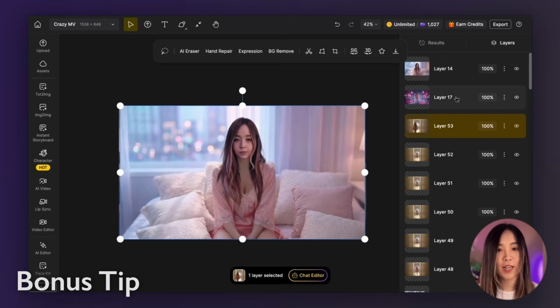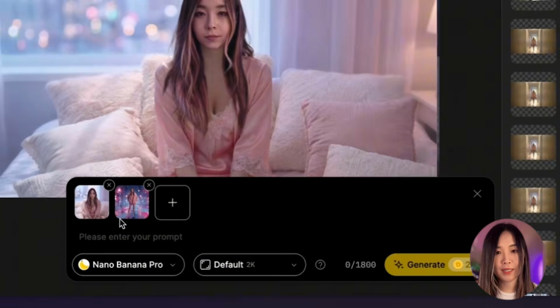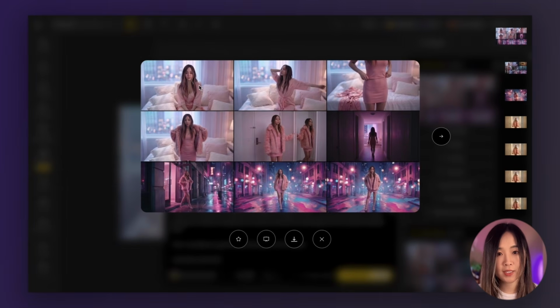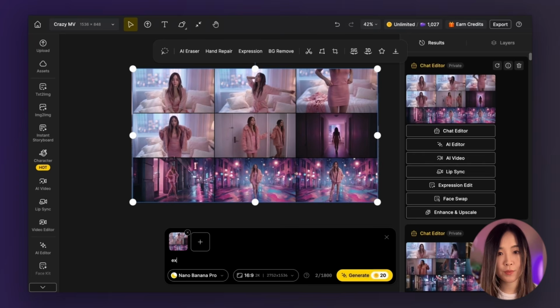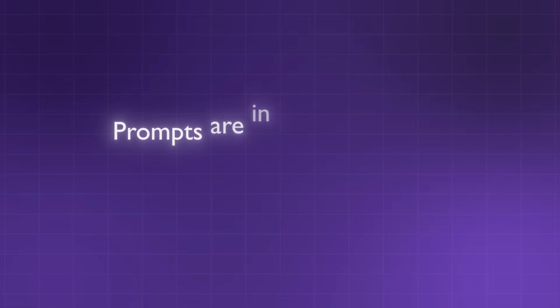Bonus tip. One challenge I ran into was figuring out the in-between moments. For example, I had one shot of her on the bed, and later she's outside on the street. And sometimes I need ideas about what happens in between. To solve this, I use Nano Banana Pro to imagine the scenes between 2 images. Upload your start frame and end frame with this prompt, and it generates a grid of intermediate shots that bridge the gap. From there, you extract the ones you like and use them as inputs for your next steps. I found this super helpful for fast iteration. I'll link the prompts below.